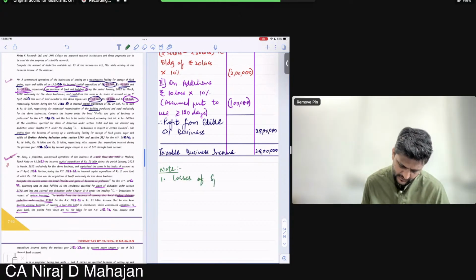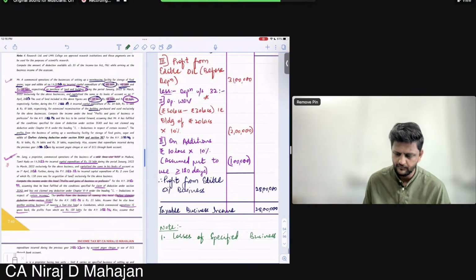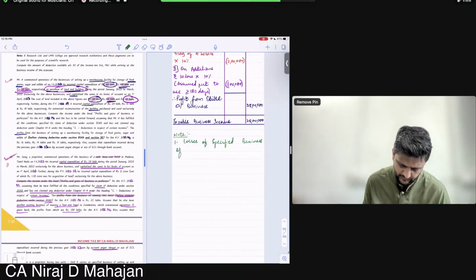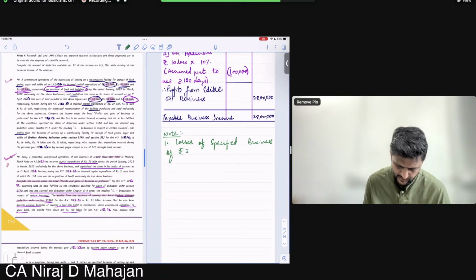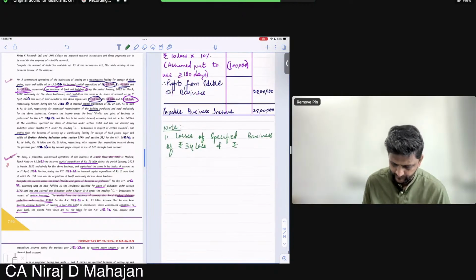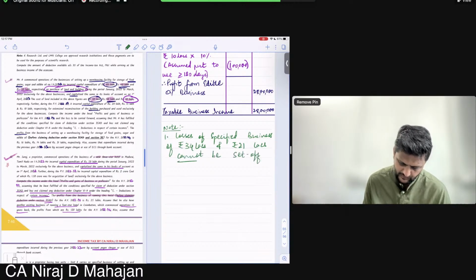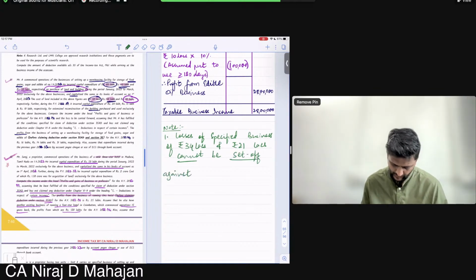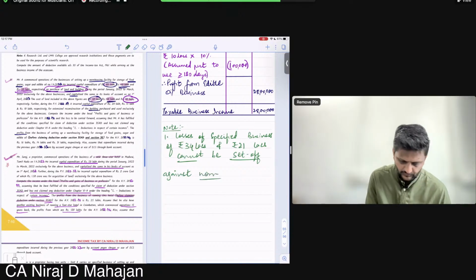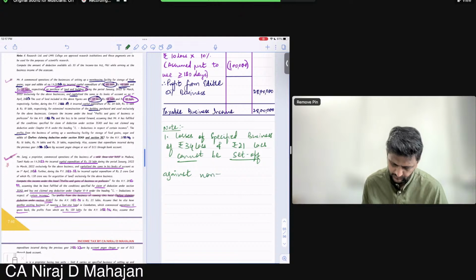Losses of specified business of rupees 34 lakhs and rupees 21 lakhs cannot be set off against non-specified business income.